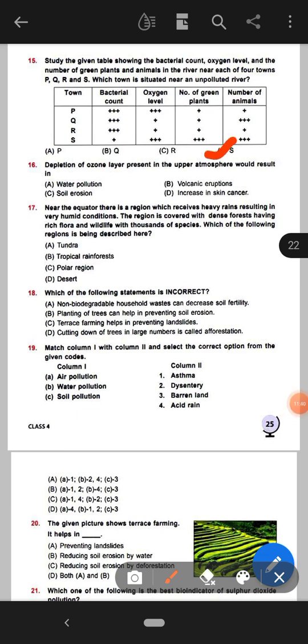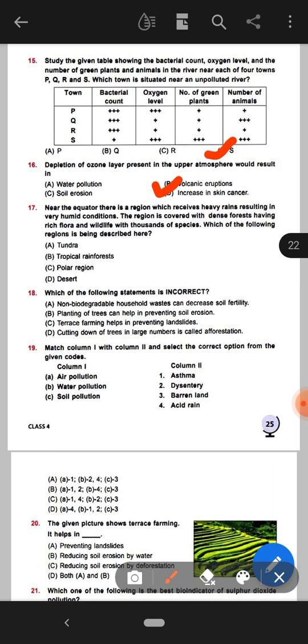Next question. Depletion of the ozone layer present in the upper atmosphere would result in: option A, water pollution; volcanic eruptions; soil erosion; increase in skin cancers. Here the right answer will be option D, increase in skin cancers.